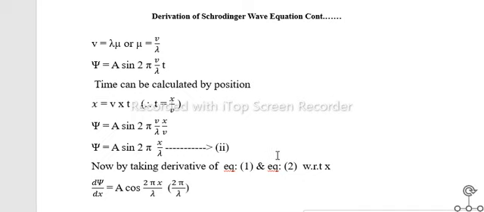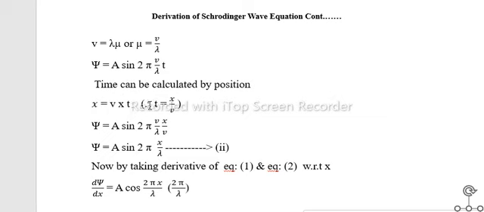Here V is equal to lambda into mu, or mu is equal to V over lambda. So the function psi equal to A sine 2 pi V over lambda into t, and time can be calculated by the formula of position, that is x is equal to v into t.